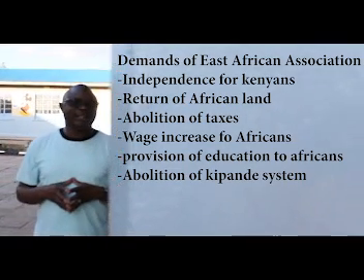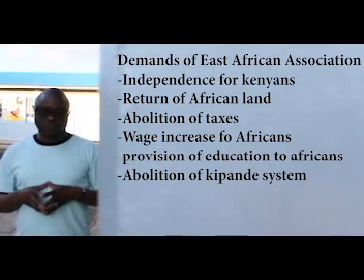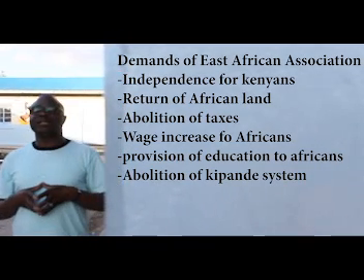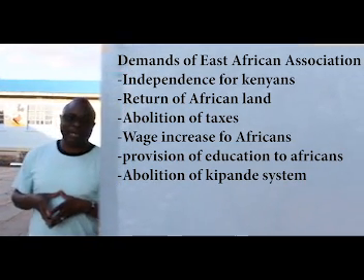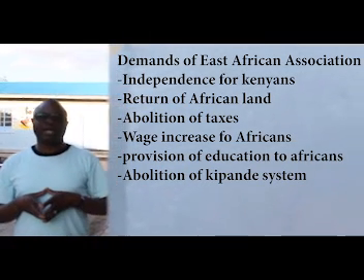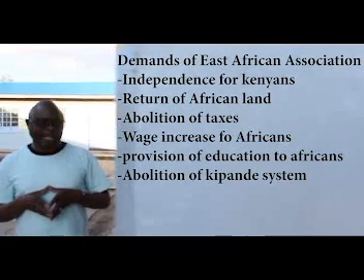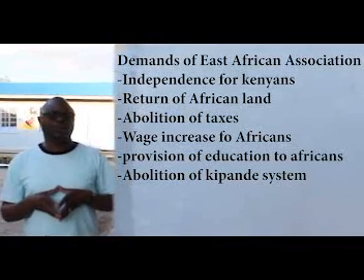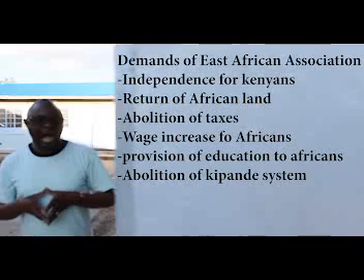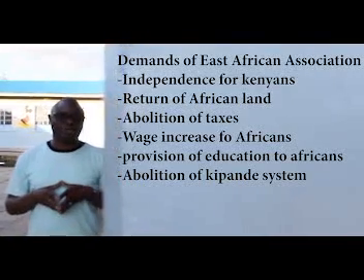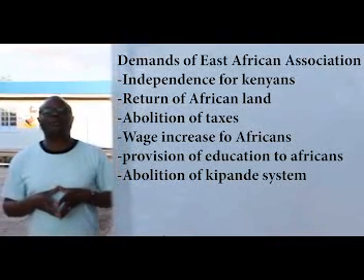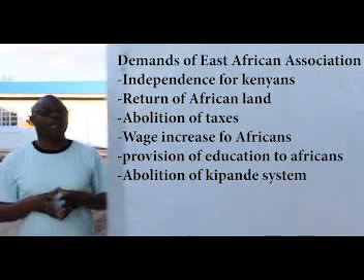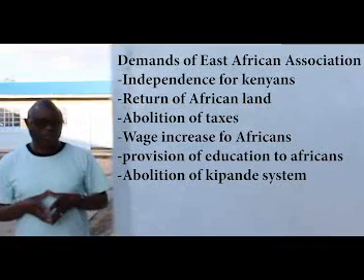Let me talk about the demands of the East African Association, EAA. One, independence for Kenya. Two, return of African lands. Three, abolition of taxes. Four, wage increase for Africans. Five, provision of more education opportunities for Africans. Six, equal representation in the Legico. And when we talk about Legico, my dear people, we are talking about the parliament. Legico is the short form of Legislative Council.